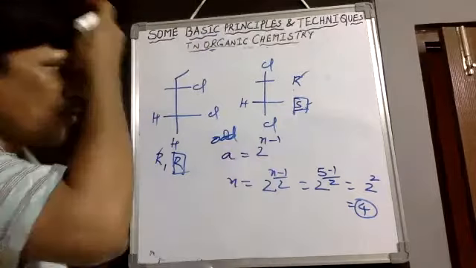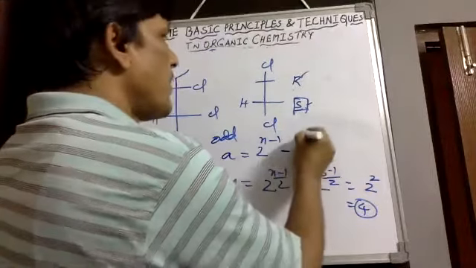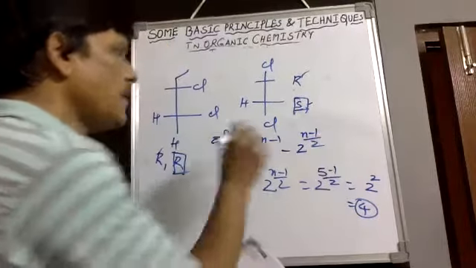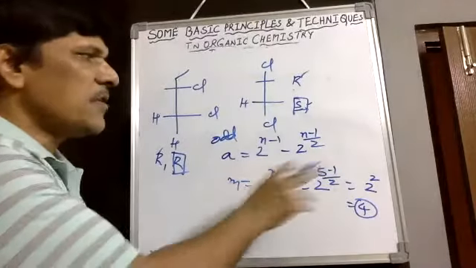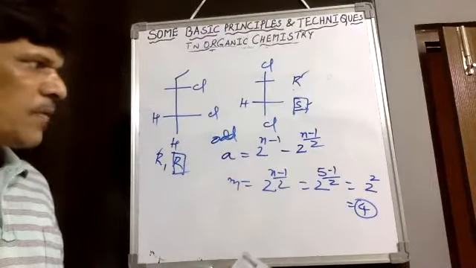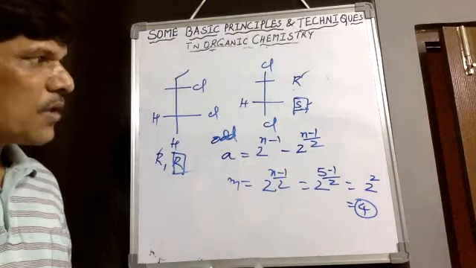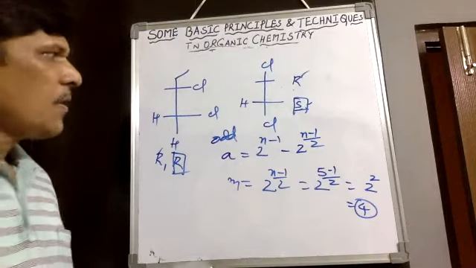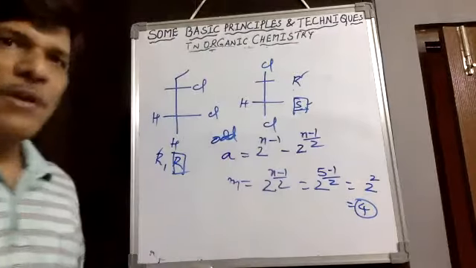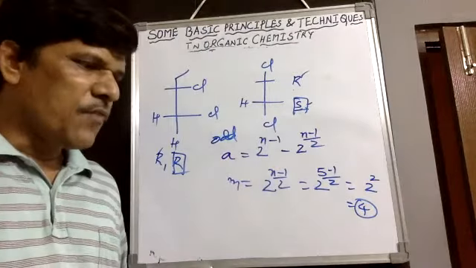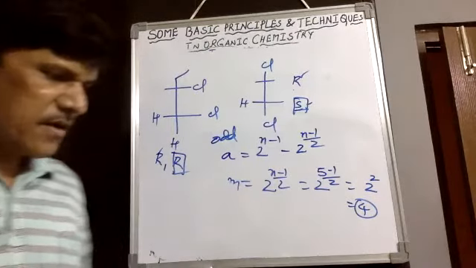Optical forms means 2 power n minus 1, A plus 2 power n minus 1 minus 2 power n minus 1 upon 2. That is optical forms and mesoforms. For mesoforms we can take this formula, 2 power 2. A plus M gives 2 power n minus 1 only, because these two cancel. Therefore, the 8th question, the 4th answer is exactly correct.